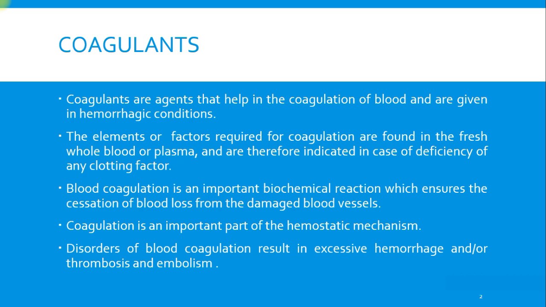So coagulation is an important part of the hemostatic mechanism. Disorders of blood coagulation result in excessive hemorrhage and/or thrombosis and embolism. Why do we need to use them? Because disorders can cause these three conditions: either excessive hemorrhage, or thrombosis, or embolism. Any of these is fatal to the human.